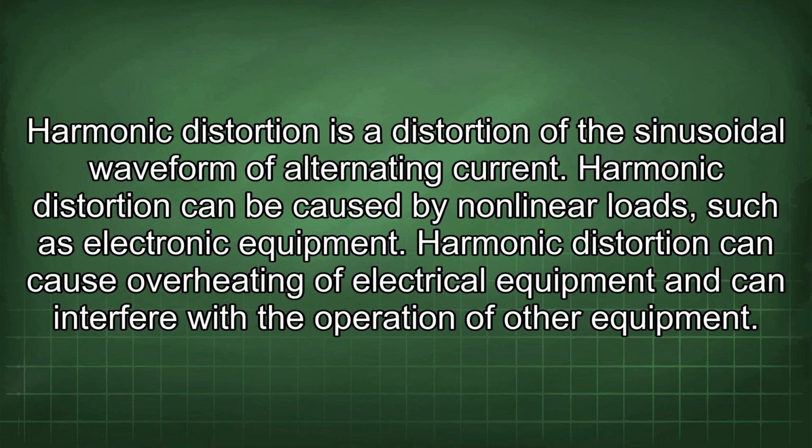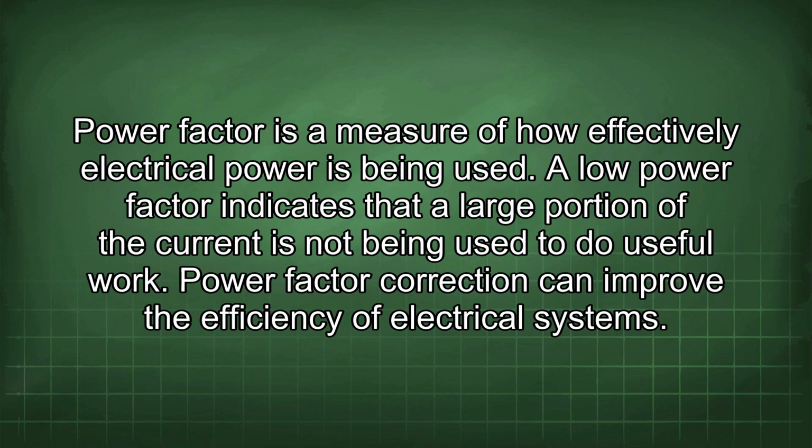Harmonic distortion is a distortion of the sinusoidal wave of an alternating current. Harmonic distortion can be caused by nonlinear loads, such as electronic equipment. Harmonic distortion can cause overheating of electrical equipment and can interfere with the operation of other equipment. Power factor is a measure of how effectively electrical power is being used. A low power factor indicates that a large portion of the current is not being used to do useful work. Power factor correction can improve the efficiency of electrical systems.